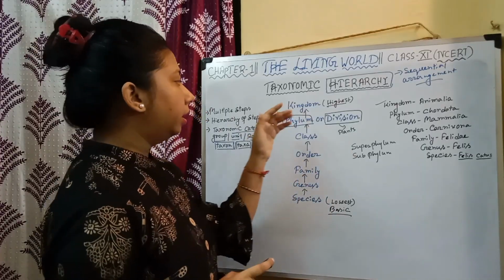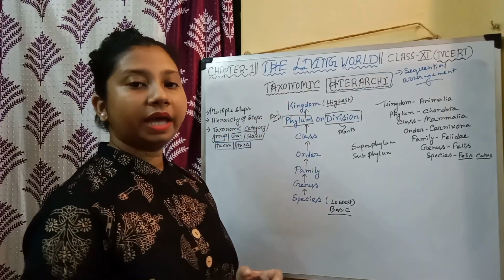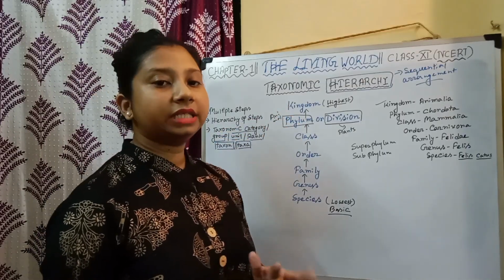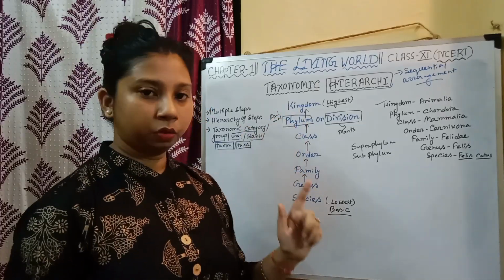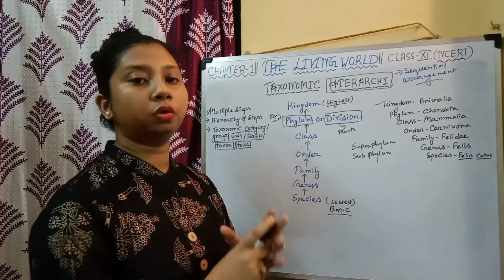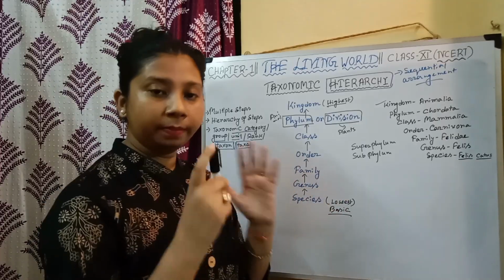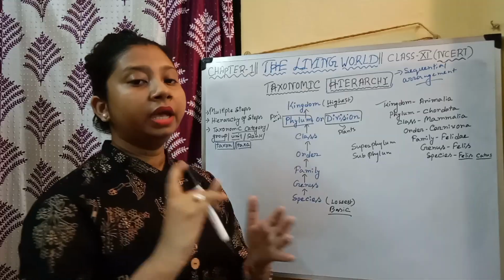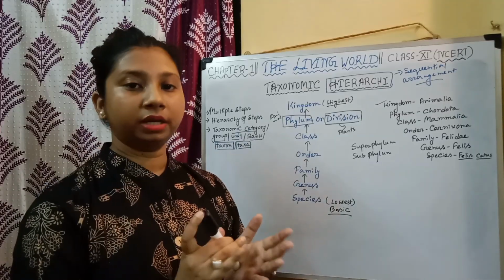Now, as an example, two major examples of kingdom are, one is Animalia, you know that, Animalia, and another one is Plantae. Animalia means all the animals are included here. In the Animalia kingdom, all the animals are included. In the Plantae kingdom, all the plants are included.